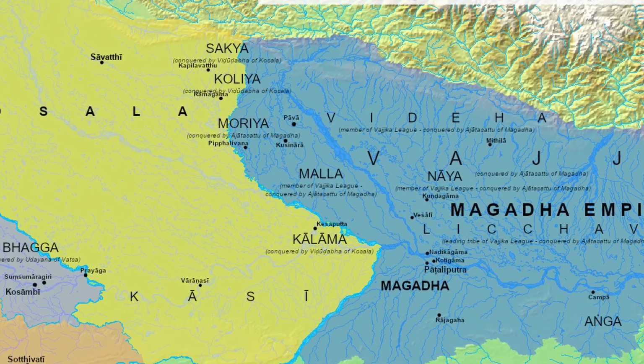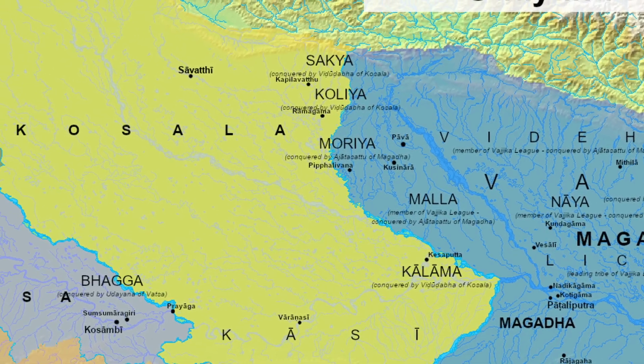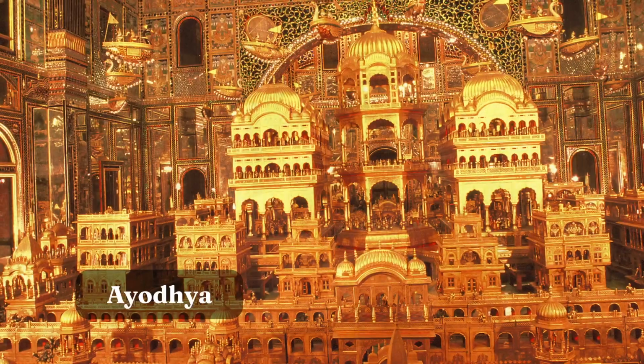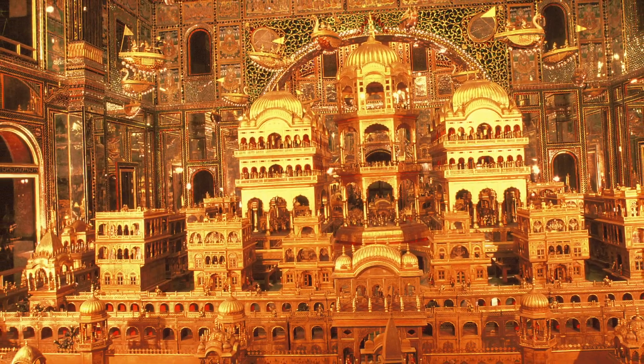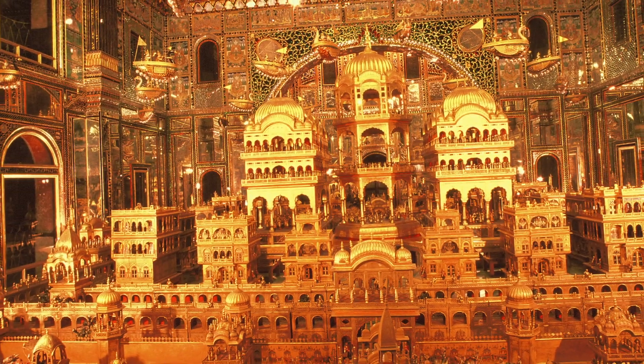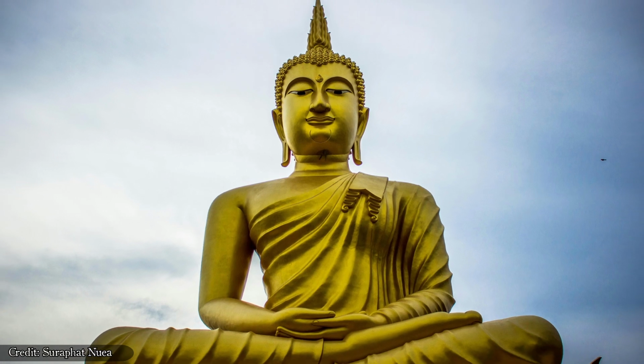Neighboring to the kingdom of Magadha was the kingdom of Kosala with its capital at Shravasti. Kosala was known for its cultural richness and association with the town of Ayodhya, but it was most well known for its association with the Shakya clan, of which the Buddha was a member.